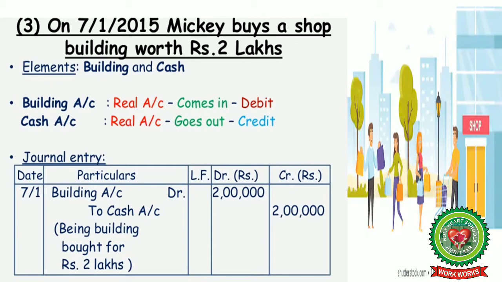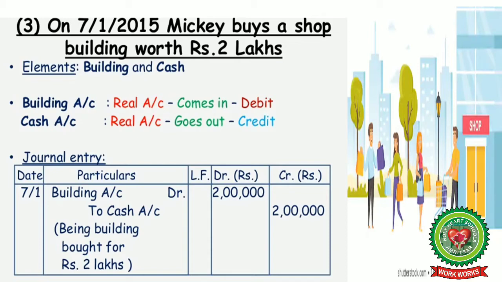Next, the third transaction. On 7th January 2015, Mickey buys a shop building worth rupees 2 lakhs. Now, first of all, there are two elements again. One is building, another is cash. Building and cash both are real accounts because these two are assets. Now, our golden rule followed here will be debit what comes in, credit what goes out.